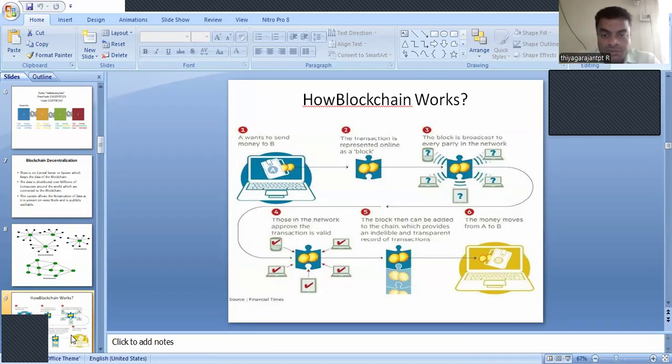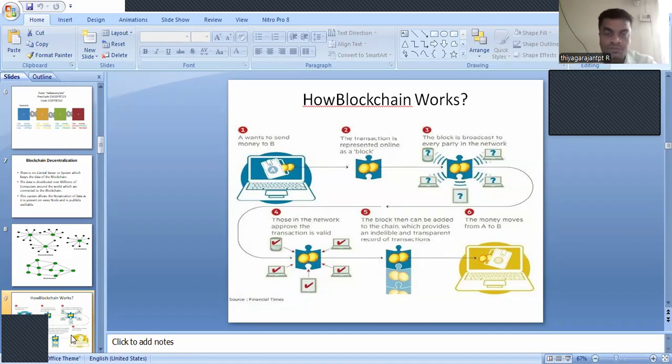Then the network can approve that the transaction is valid, and the block will be added to the chain, which provides an indelible and transparent record of transactions. After combining all the transactions together with all the blocks, the money moves from A to B. So that is the concept.